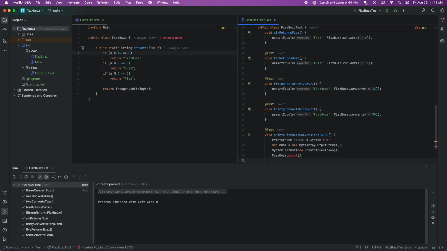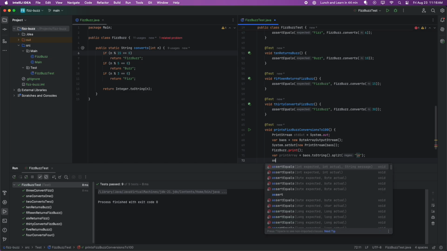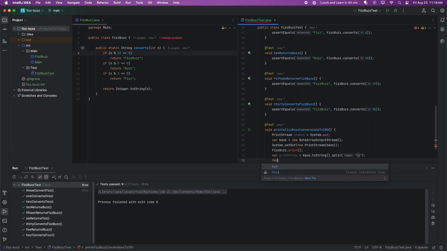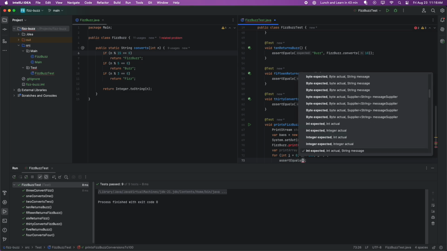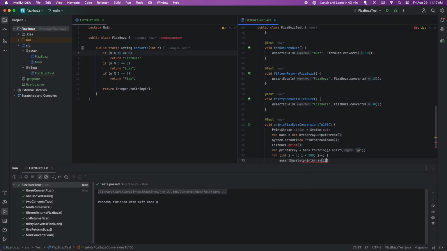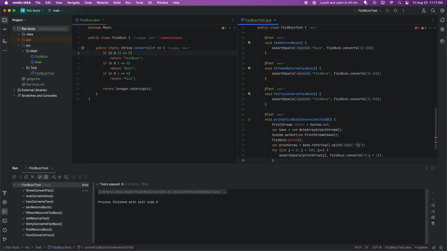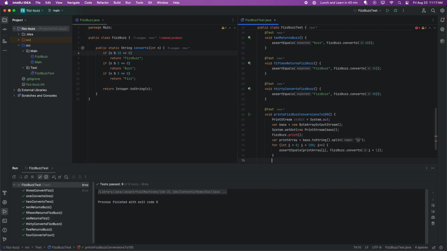We're going to write our method. It's going to be print. It's going to do what we need it to do: print all the numbers from 1 to 100. And then we're going to do a print array equals, let's turn this toString and then split it by each new line character. And we're going to make a for loop that can check that everything is being printed 1 to 100. So if i comes back and it converts to i plus 1, we should be gold. And then, last step is we need to take our System.out and set it back to our original standard out.